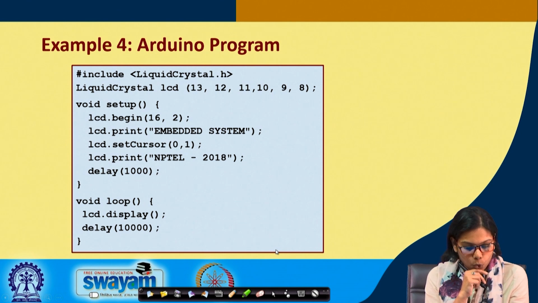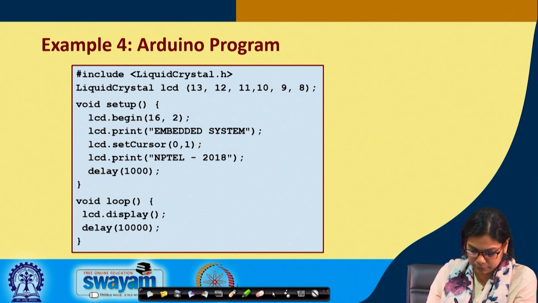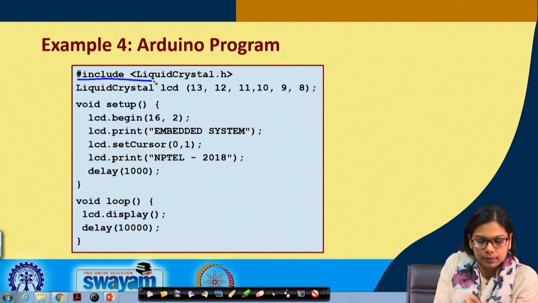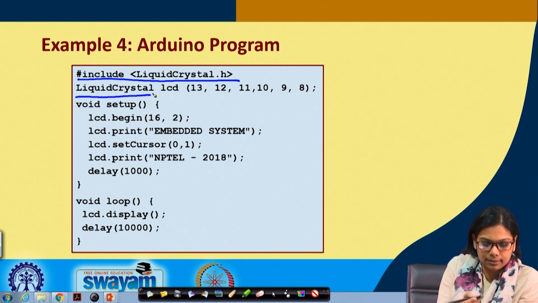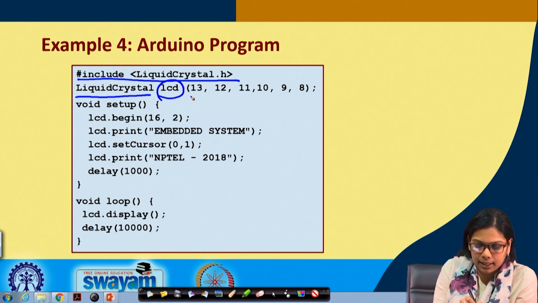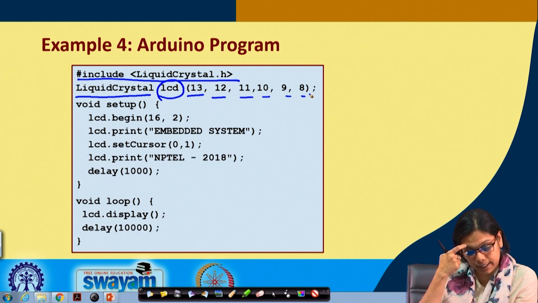So, this is the code. Here also you need to include this particular header file, that is include liquid crystal.h. In the same way, you make a LiquidCrystal object LCD and you just specify 13, 12, 11 and it will take them accordingly.